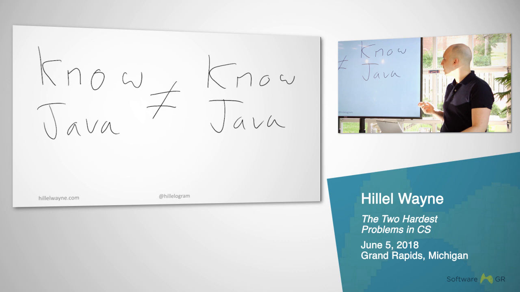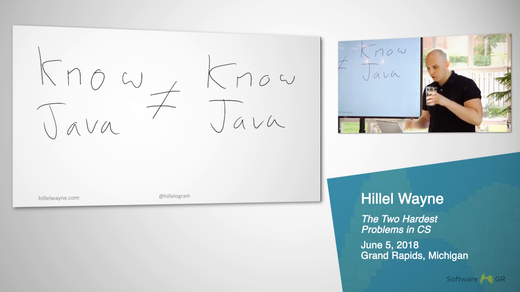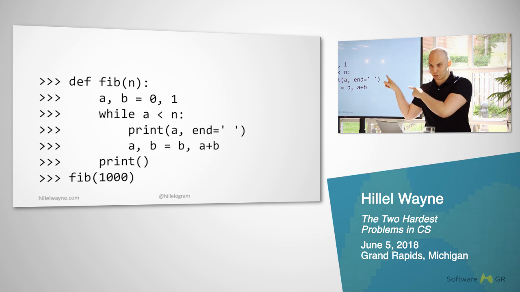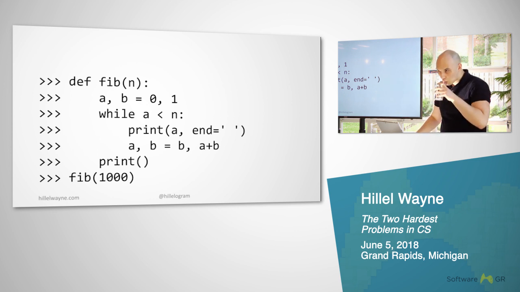And clearly what's happening here is that "no Java" doesn't have some sort of objective predefined meaning. It only has a meaning in the context that we need it to. And if you think this is sort of a contrived example, let me do something a little bit closer to home. Who here knows Python? And by Python, I mean this Python. Who here would say they're good at Python?